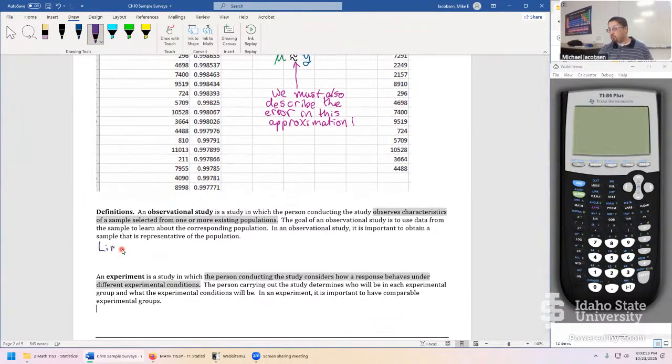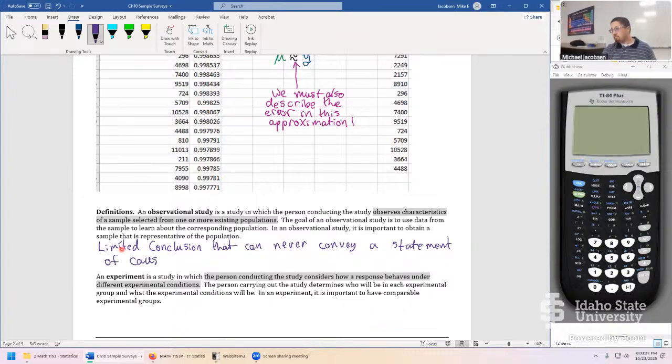We have a limited conclusion that can never convey a statement of cause and effect. We've talked about this pretty briefly before.